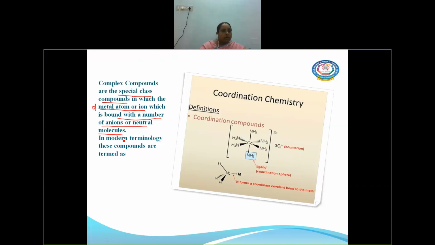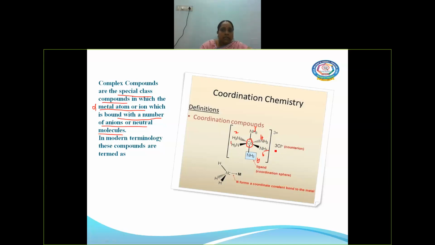Any number of anions can be attached to the central metal atom. If you see this structure, cobalt is the central metal atom where 1, 2, 3, 4, 5 and 6 ammonia molecules are attached to it.